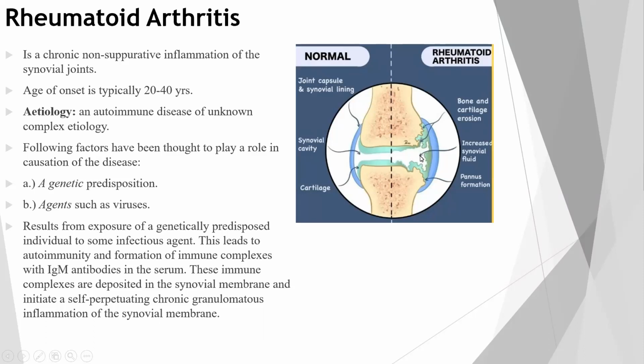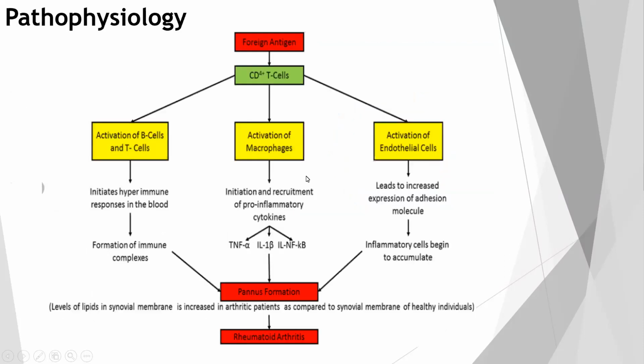Because of the inflammation, there is swelling. There is an increase in the synovial fluid and pannus formation. This is the pathophysiology of rheumatoid arthritis.